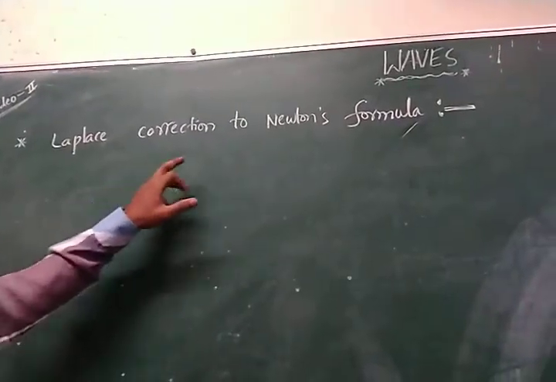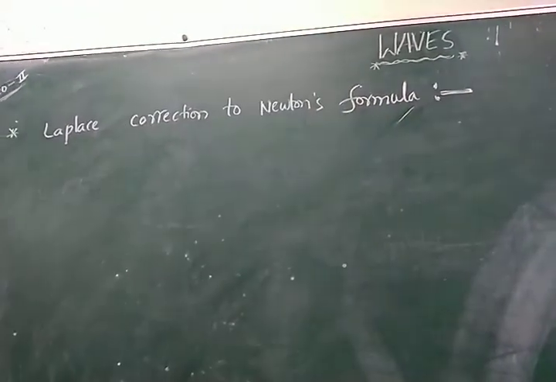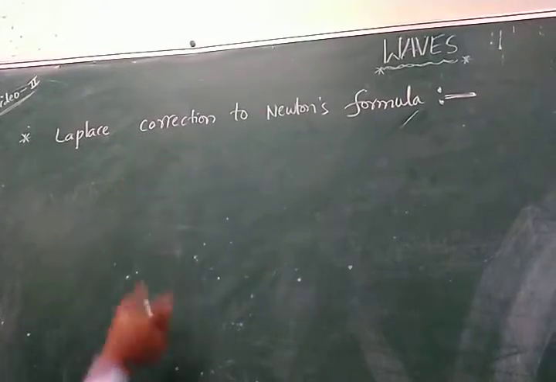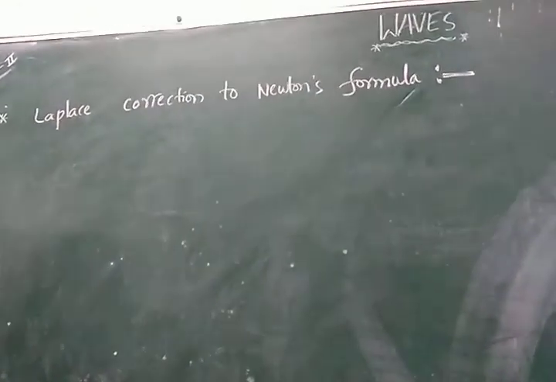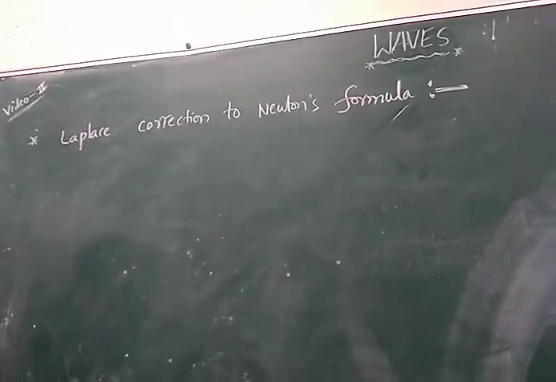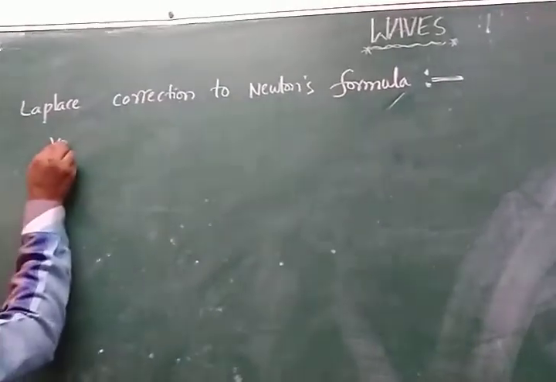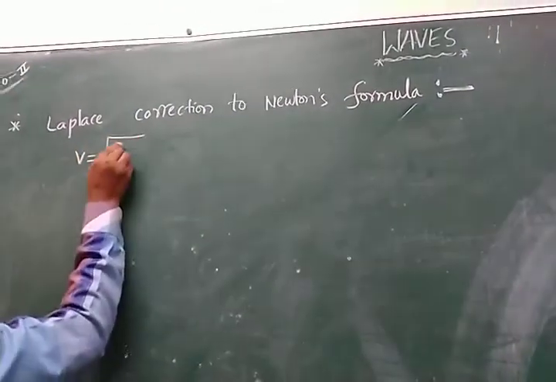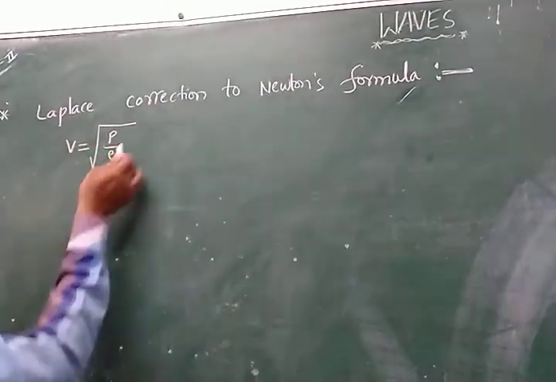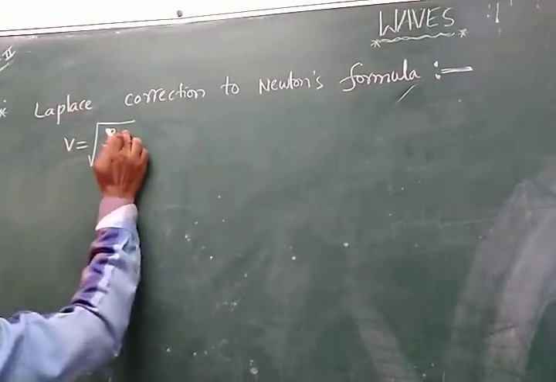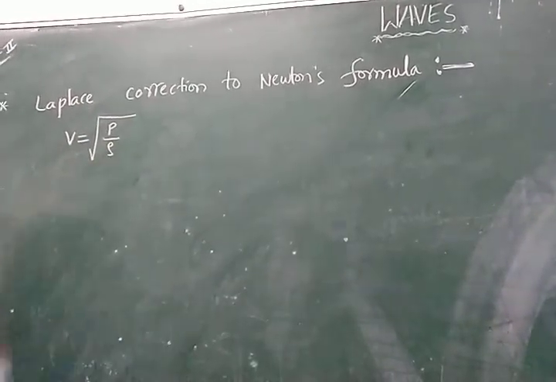Laplace correction to Newton's formula. Laplace correction. Correction refers to the previous topic we were discussing. We know that the velocity of sound v is equal to the square root of p by rho. We can substitute the pressure and density values.